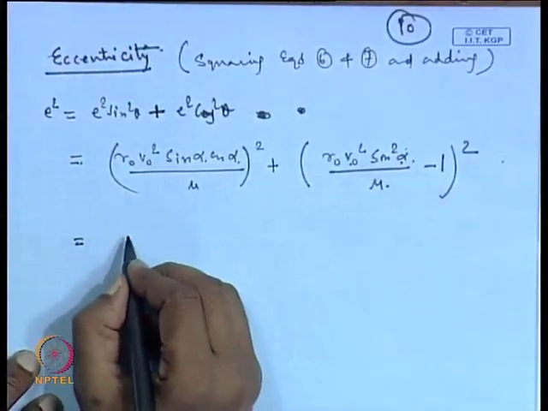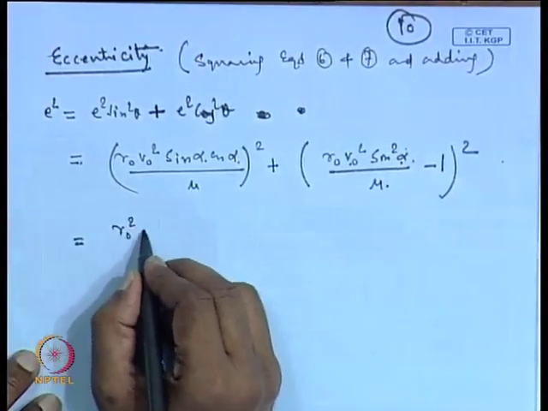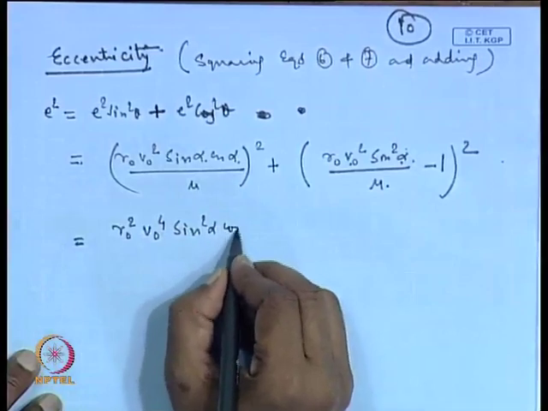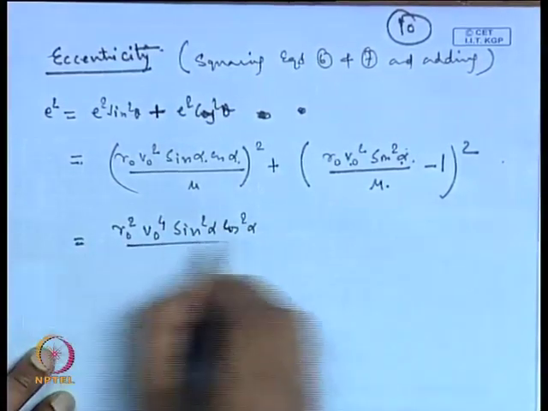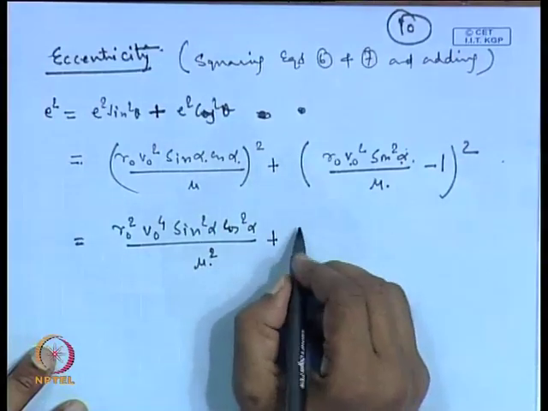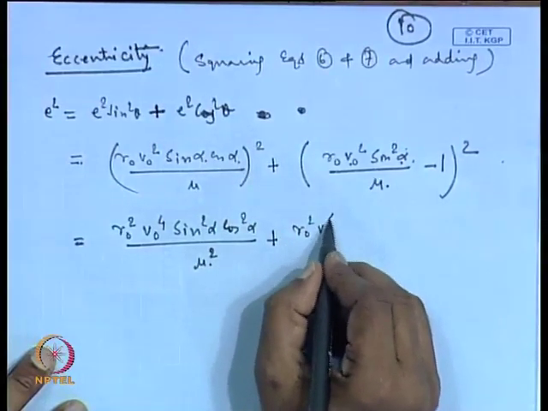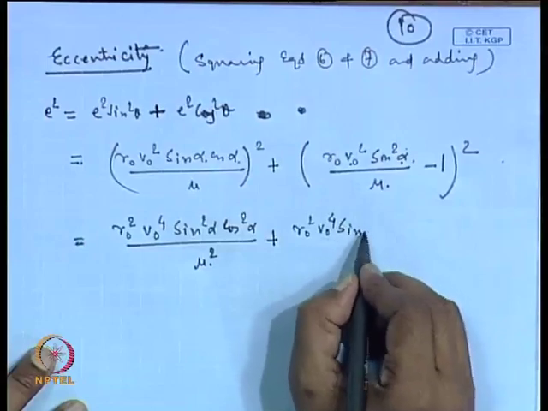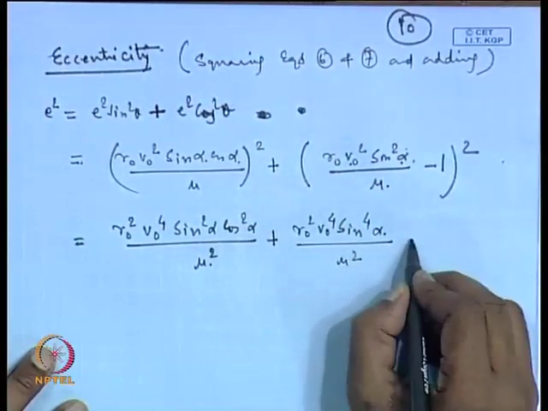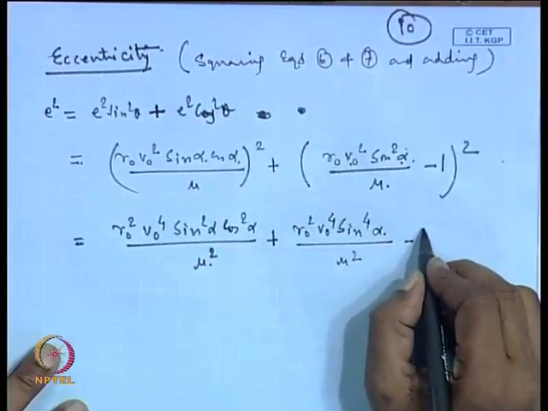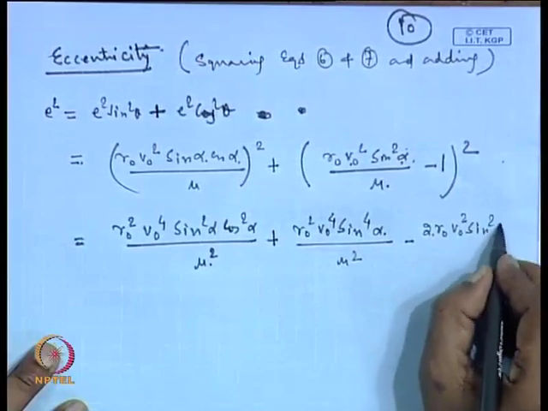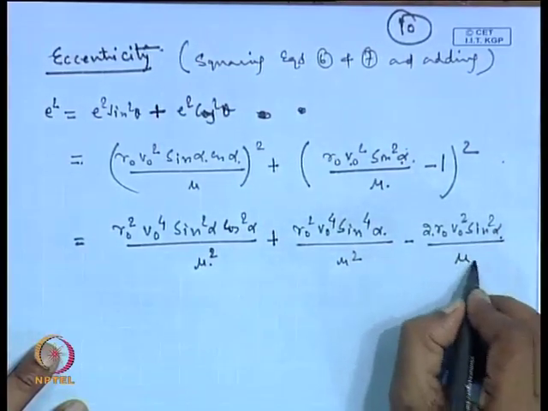So, expanding it, cos square alpha divided by mu square plus r 0 square v 0 to the power 4 sin to the power 4 by mu square, okay, minus 2 times r 0 v 0 square sin square alpha divided by mu